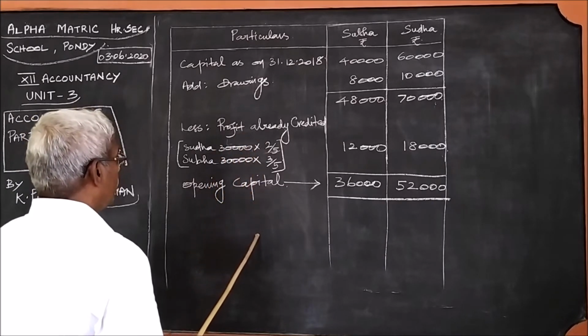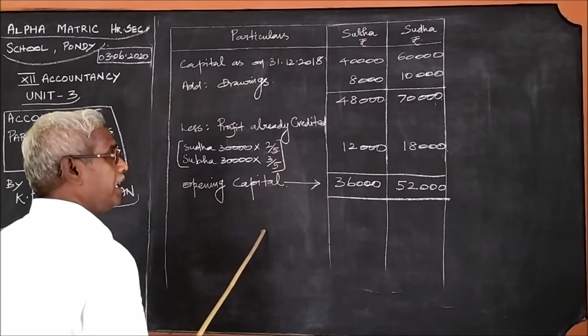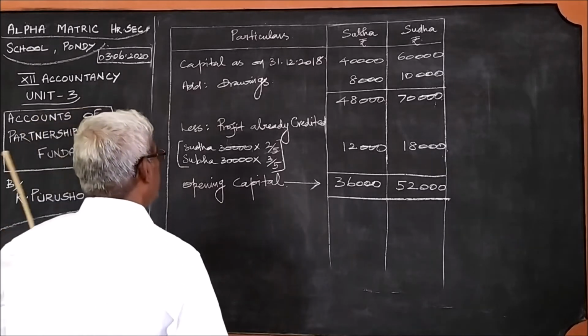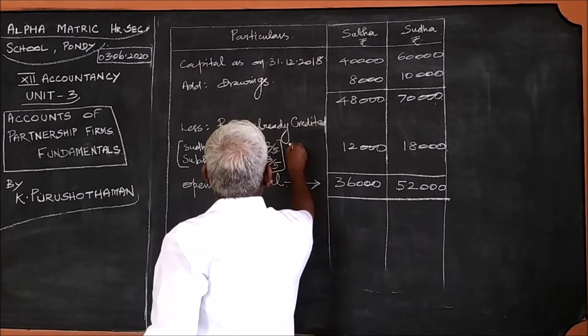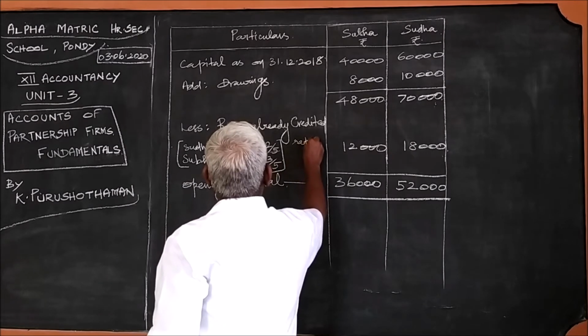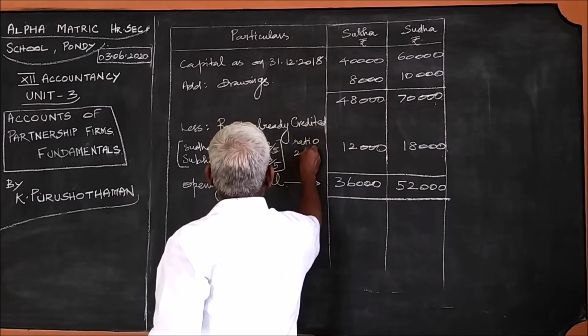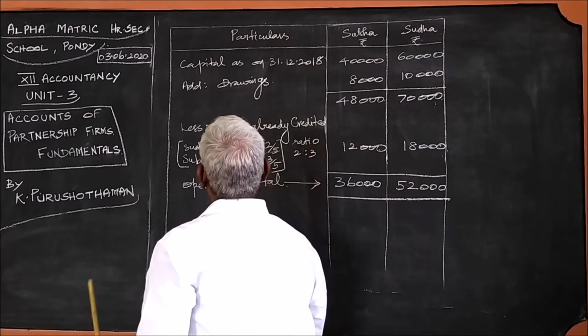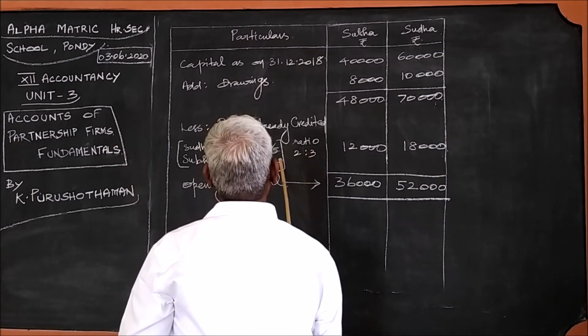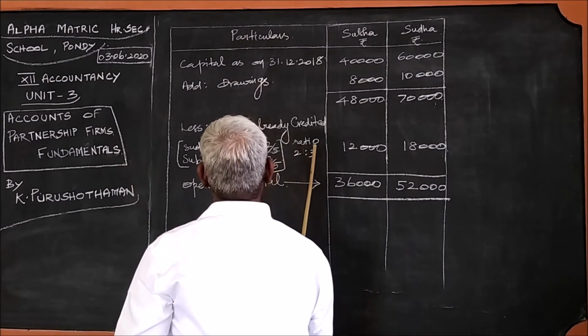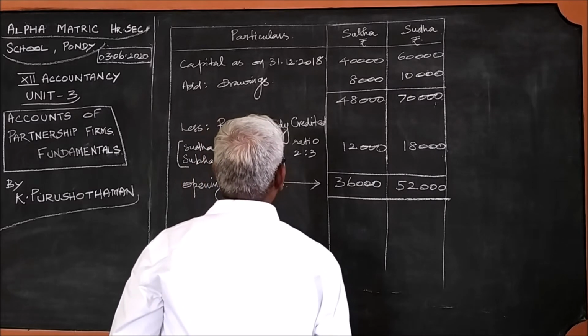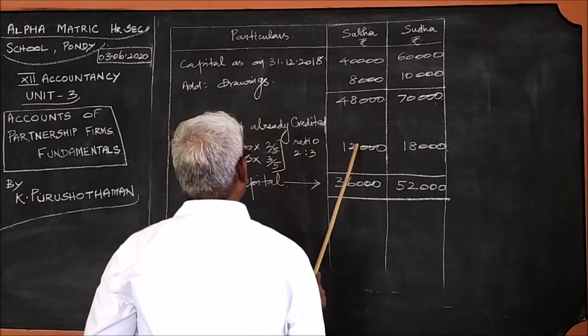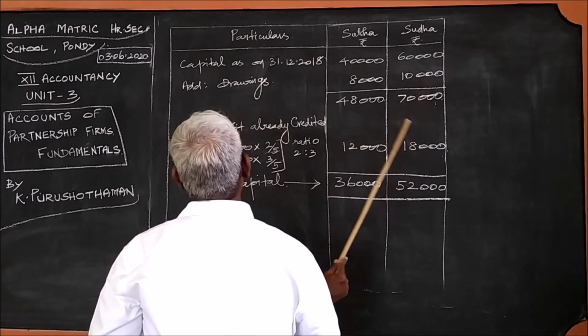But in what ratio are they dividing among themselves? In the ratio 2:3. So the first partner gets 2 plus 3, 5, 2 by 5, the second partner 3 by 5. If you simplify, you get 12,000 and 18,000.